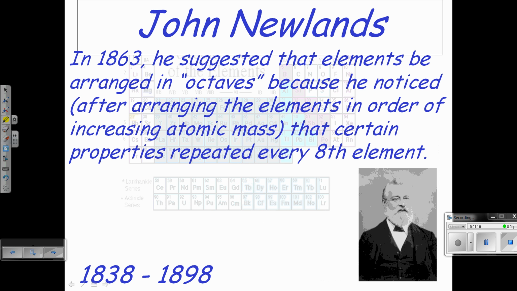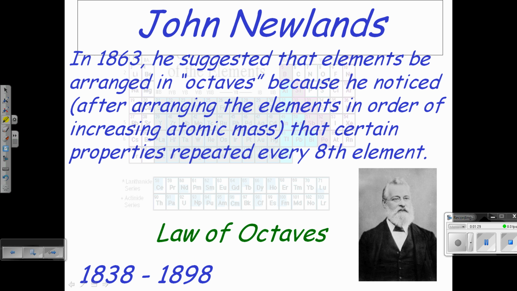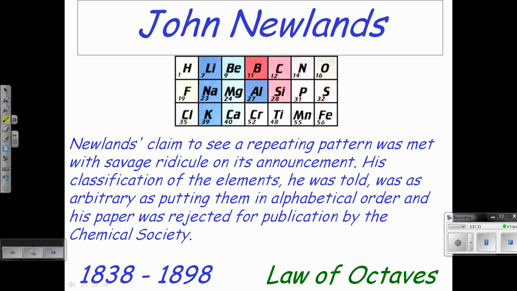Then you had John Newlands in 1863, who suggested that if you arrange the elements in octaves, similar to what you see in the musical scale, certain properties did repeat every eighth element. He kind of got a hard time. That became the law of octaves, very similar to what you see in music.